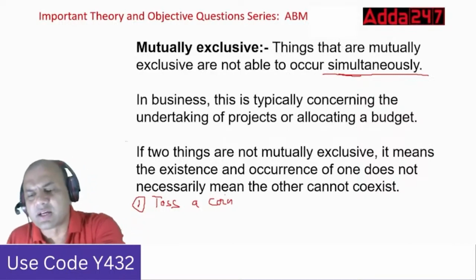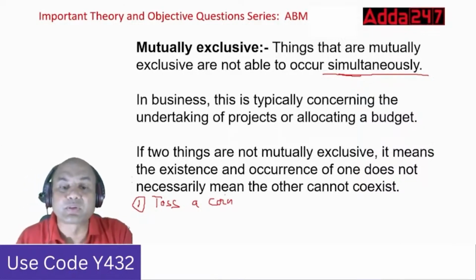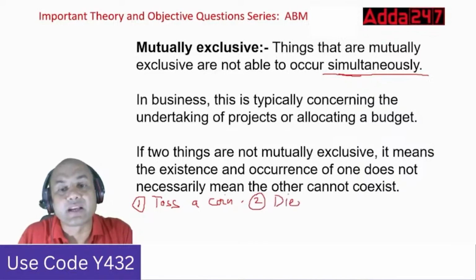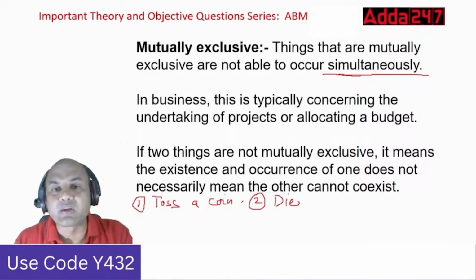What is the other one? Can anyone give me another? It can be a dice which we threw during our school days. Throwing a die, 1 to 6. So that is mutually exclusive events. Coin head or tail can never occur at one time. So that is exclusive. In business also, I can either fail or I can succeed.